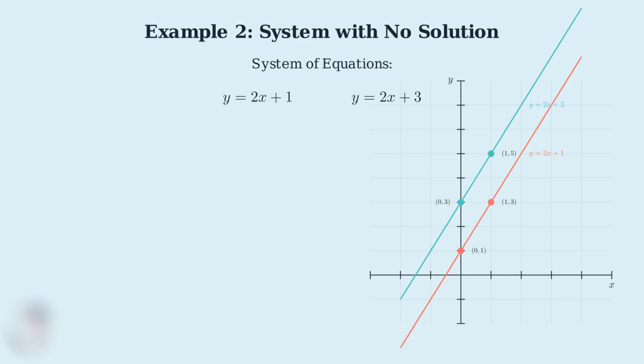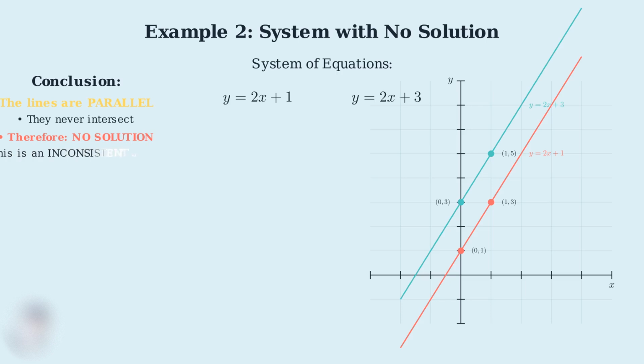Now we can clearly see what happened. Both lines have been graphed, and they are completely parallel to each other. The lines are parallel, which means they will never intersect, no matter how far we extend them. Since there is no point of intersection, this system has no solution. In mathematical terms, we call this an inconsistent system. Remember this key pattern. When two linear equations have the same slope but different y-intercepts, the system will always have no solution.